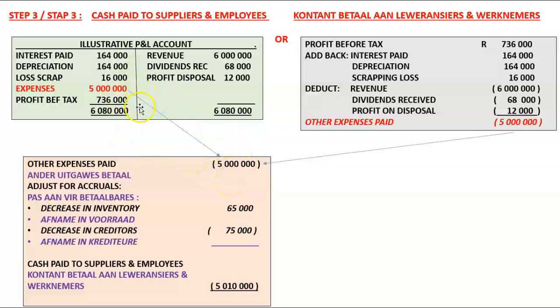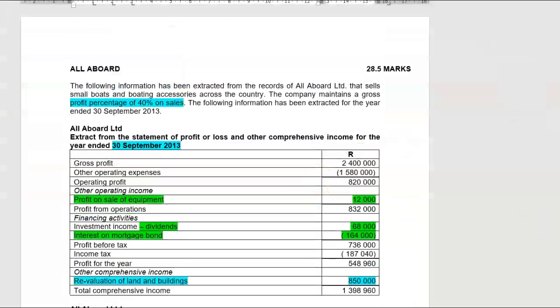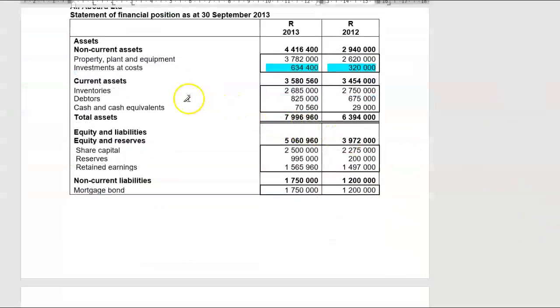So now what we want to do is convert those other expenses of 5 million rand. You can see clearly there it's the same figure in both, 5 million there and 5 million there. I will start off with that 5 million expense, and now I'm going to adjust it for the accrual basis. Where do I go to first? It's expenses, so inventory. What happened to my inventory figure? Inventories have decreased in the current year.